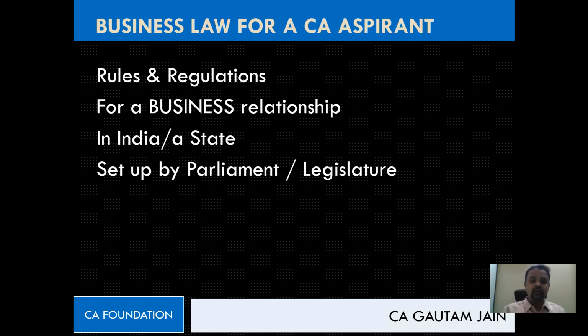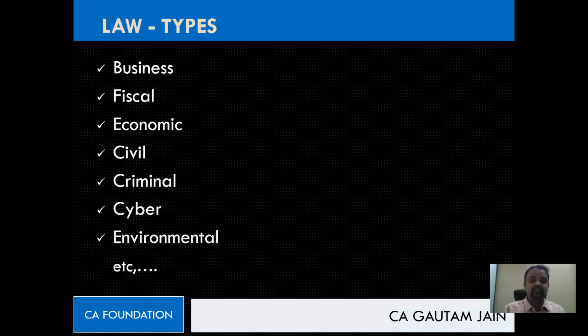Then talking about types of laws, we have also discussed the different types of laws. We said business laws is the one which we have in our syllabus. And again, if you remember, I have told you that all the business laws are not there in your syllabus, isn't it? Selected ones are there. Then we also have fiscal laws. So we have talked about even the other type of laws like fiscal laws.